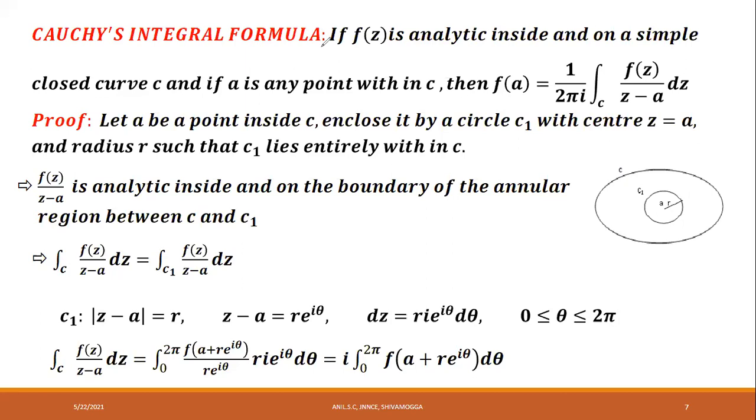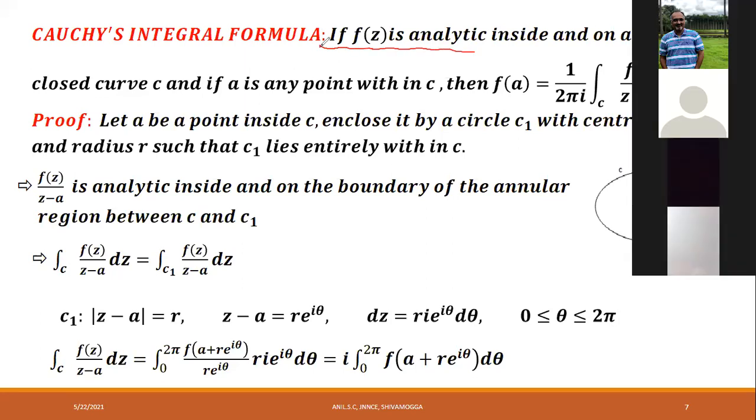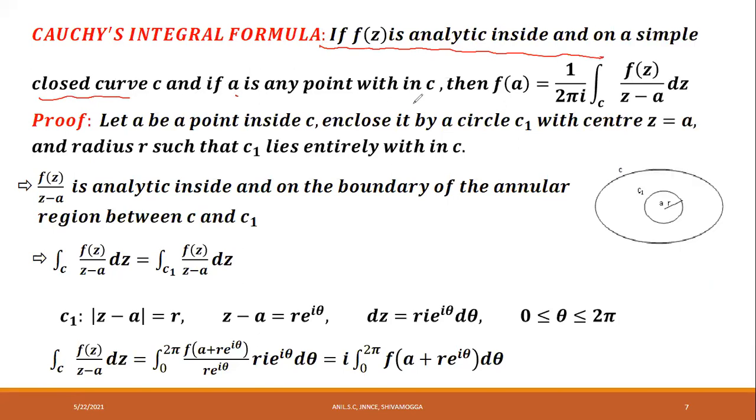Statement. If f of z is analytic inside and on a simple closed curve C, and if A is any point within C, then f of A is equal to 1 over 2 pi I integral over C f of z divided by z minus A into dz. This is called Cauchy's integral formula.